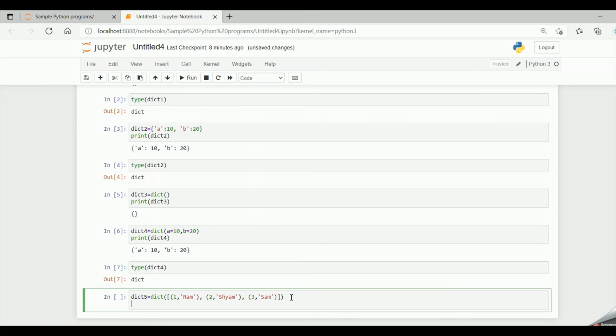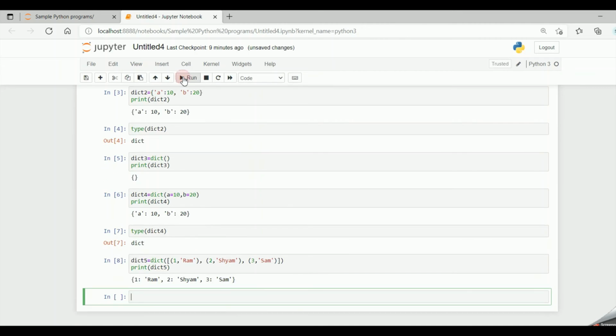Now if I say print dict5, it prints it out in the dictionary format. It gave 1 as the key, Ram as the value, 2 as the key, Shyam as the value, 3 as the key and Sam as the value. So it prints the details in the dictionary format. This is with the help of a sequence.